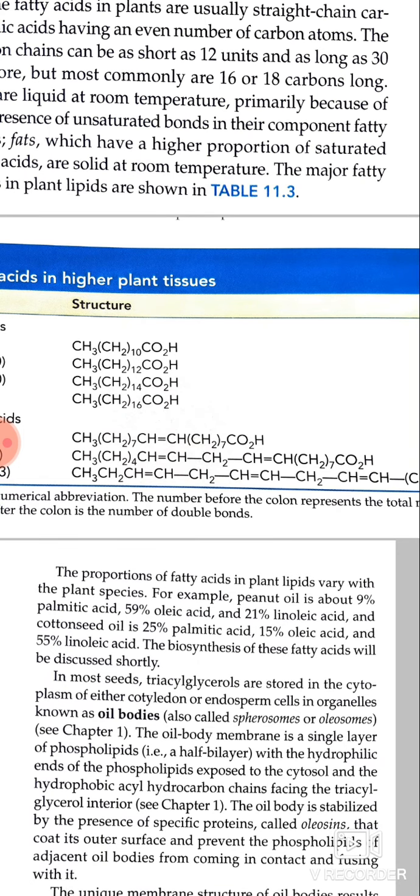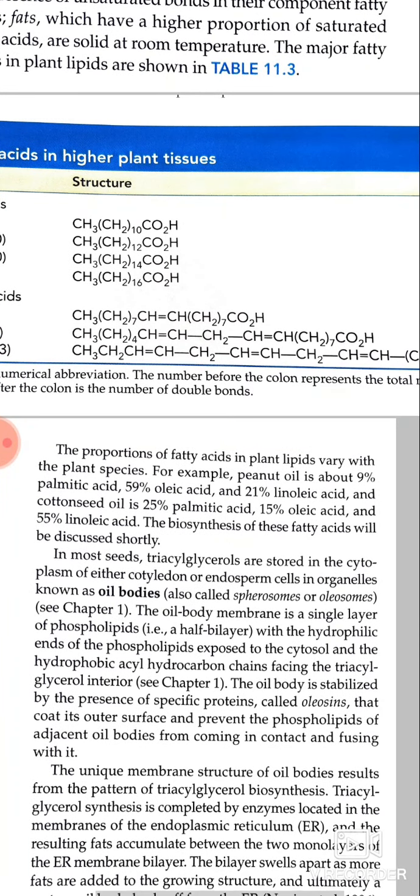The unique membrane structure of oil bodies results from the pattern of triglycerol biosynthesis. Triacylglycerol synthesis is completed by enzymes located in the membranes of the endoplasmic reticulum, ER, and the resulting fats accumulate between the two monolayers of the ER membrane bilayer.